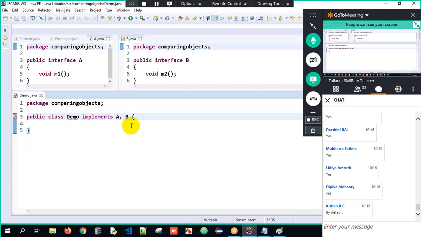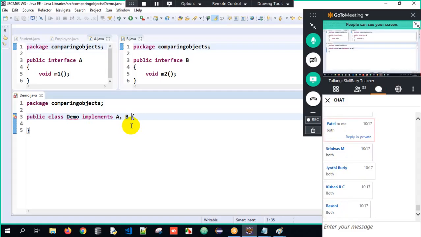Now tell me, should I override? Is it mandatory to override? Yes, when a class implements an interface, it means I am providing the implementation for those abstract methods. Initially I told you when to use an interface, abstract class and so on. When a class is implementing an interface, the intention is to provide the definition for it. So now, I need to provide the implementation for only m1, only m2, or both? Should I override only the m1 method, only the m2 method, or both?